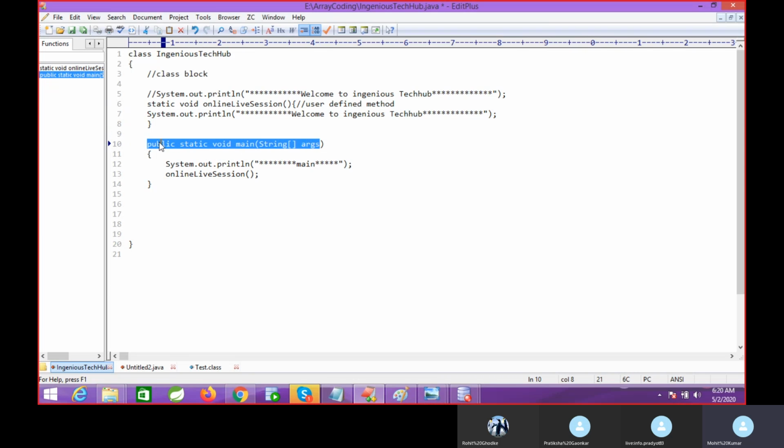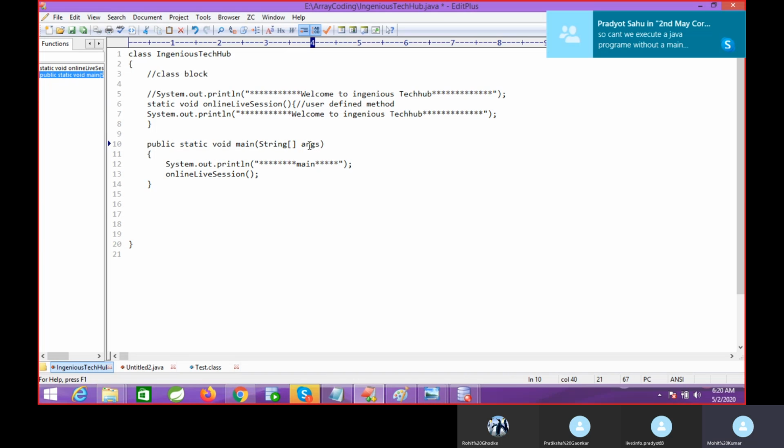This is called your accessibility modifier public. This is called your accessibility modifier static. This is your return type. This is your method name and this is your parameter. This parameter is developed by the JVM people.